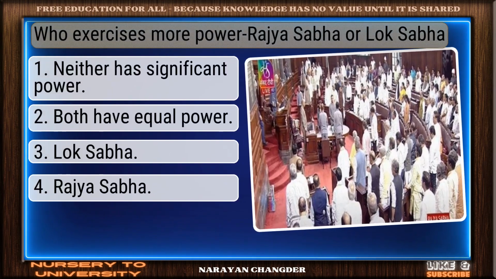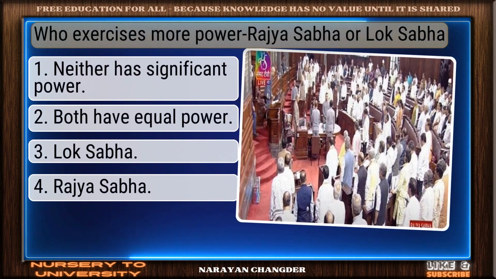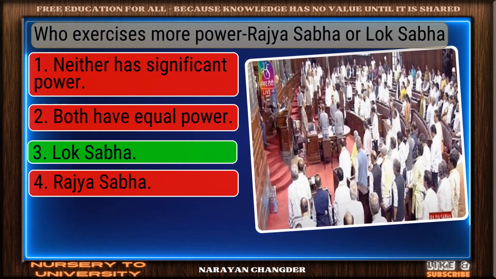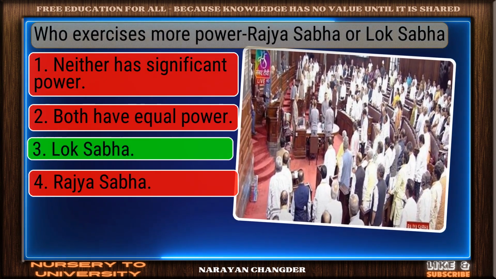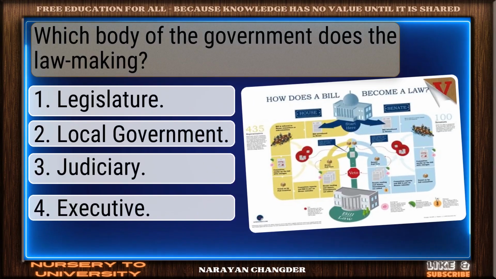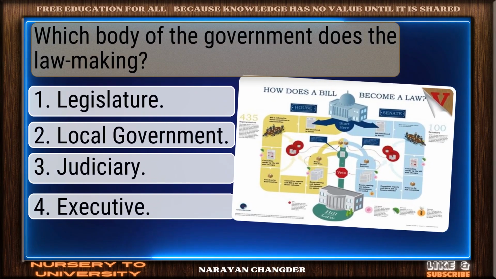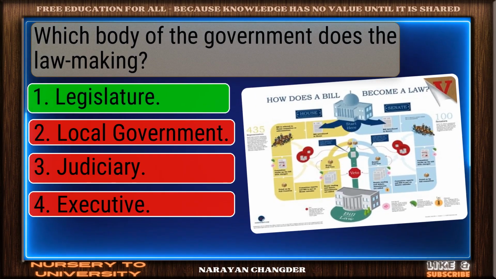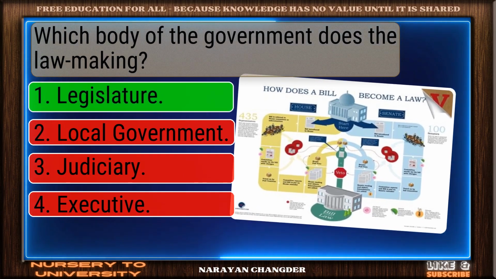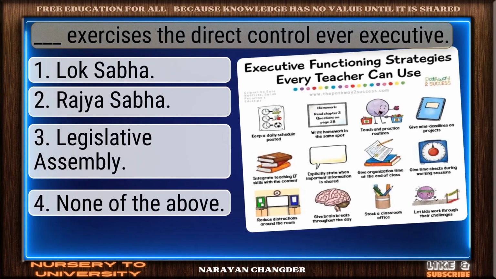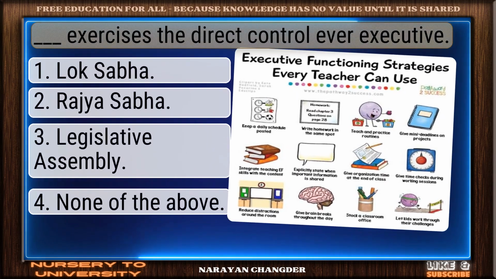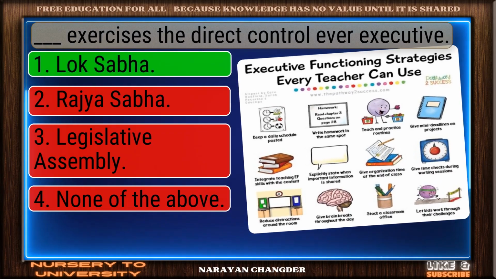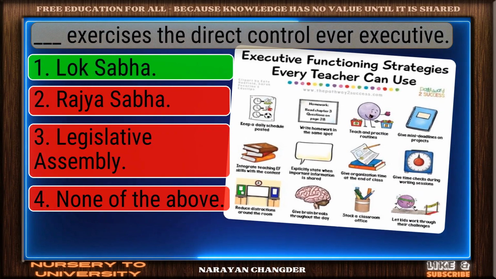Question number 123. Who exercises more power, Rajya Sabha or Lok Sabha? Nice selection. Lok Sabha is the correct and valid answer. Question number 124. Which body of the government does the lawmaking? Great job. Legislature is the accurate answer. Question number 125. Dash exercises the direct control over the executive. Well reasoned. Lok Sabha is the correct choice.